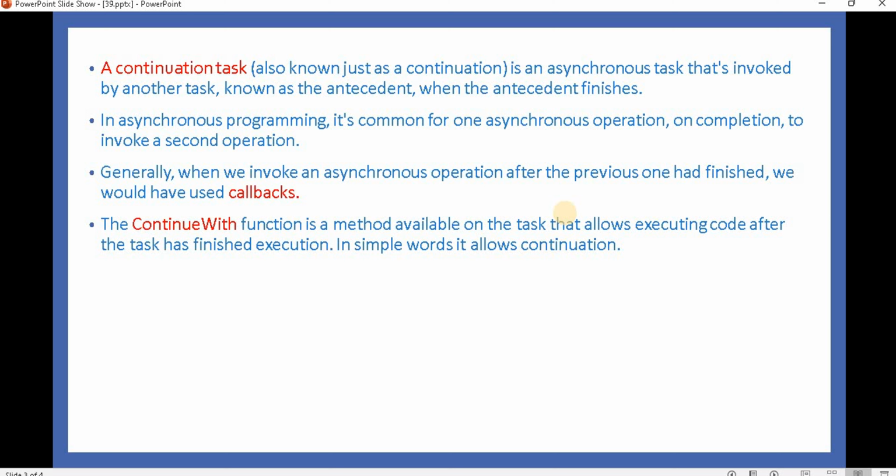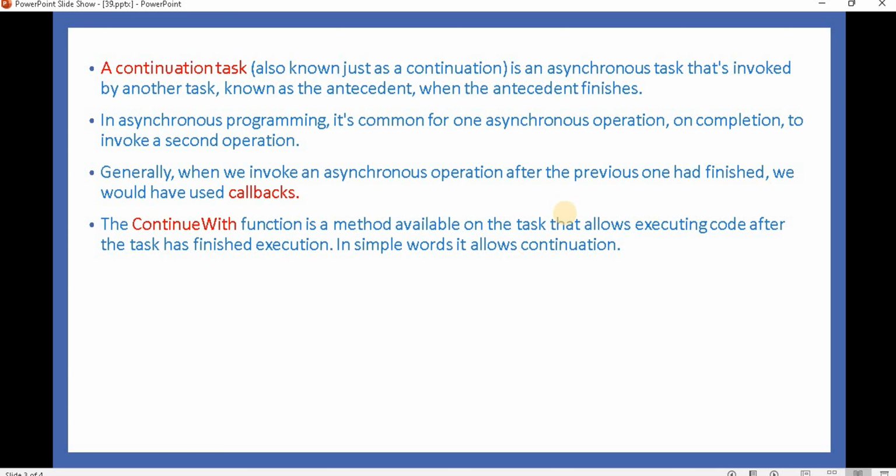As the name says, a continuation task, also known just as a continuation, is an asynchronous task that is invoked by another task, known as the antecedent, when the antecedent finishes.